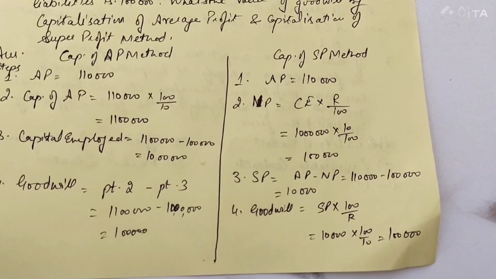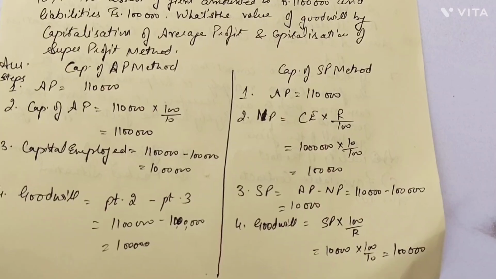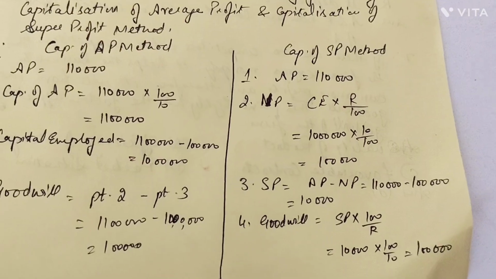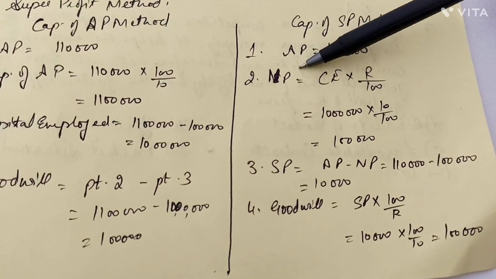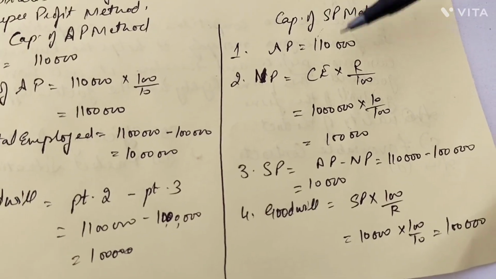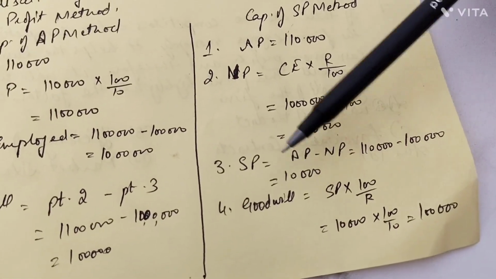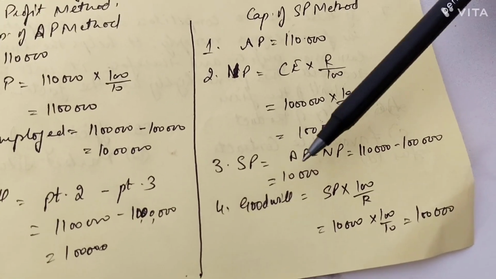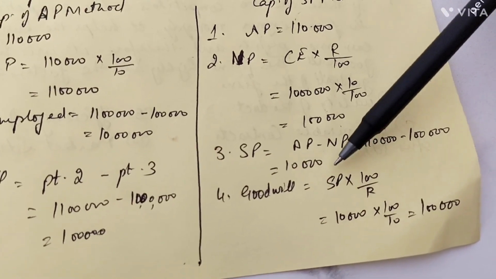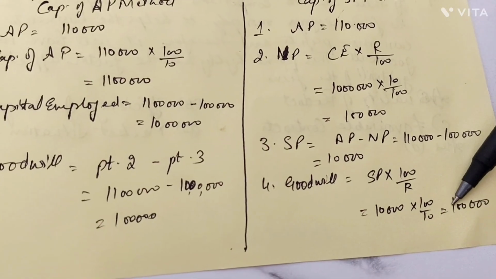On the other side, for the super profit method, the business was expecting to get a return of 10% on capital employed. So what was the normal profit expected? The normal profit expected in the business was rupees 1 lakh, but actually they were making a profit of 1,10,000. So 1,10,000 minus 1 lakh, what was the excess amount of the profit? It is termed as super profit, 10,000 rupees. Now this 10,000 super profit would be capitalized to get the value of the goodwill, that is super profits into 100 upon rate.